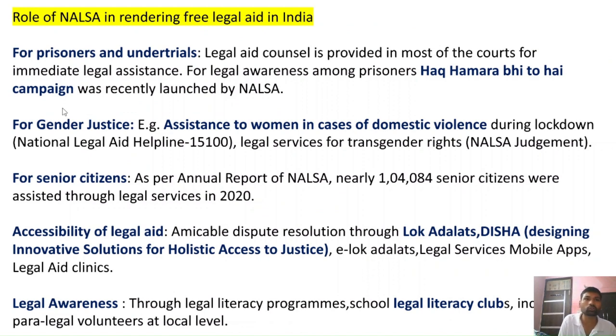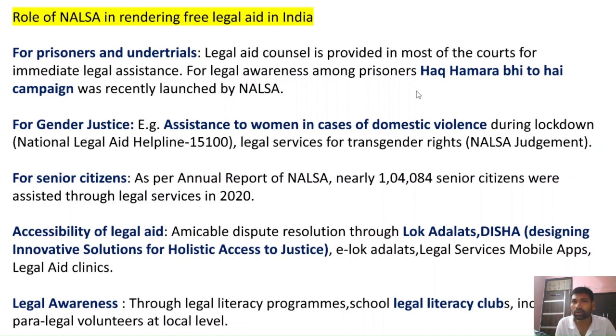So the second part of the question is the role of the National Legal Services Authorities in rendering free legal aid in India. What effective role do they play? Firstly, for prisoners and undertrials, legal aid counsel is provided in most of the courts. Across India we have an integrated judiciary, everyone knows about that. In our judiciary, legal aid councils were established, and they provide immediate legal assistance to vulnerable sections.